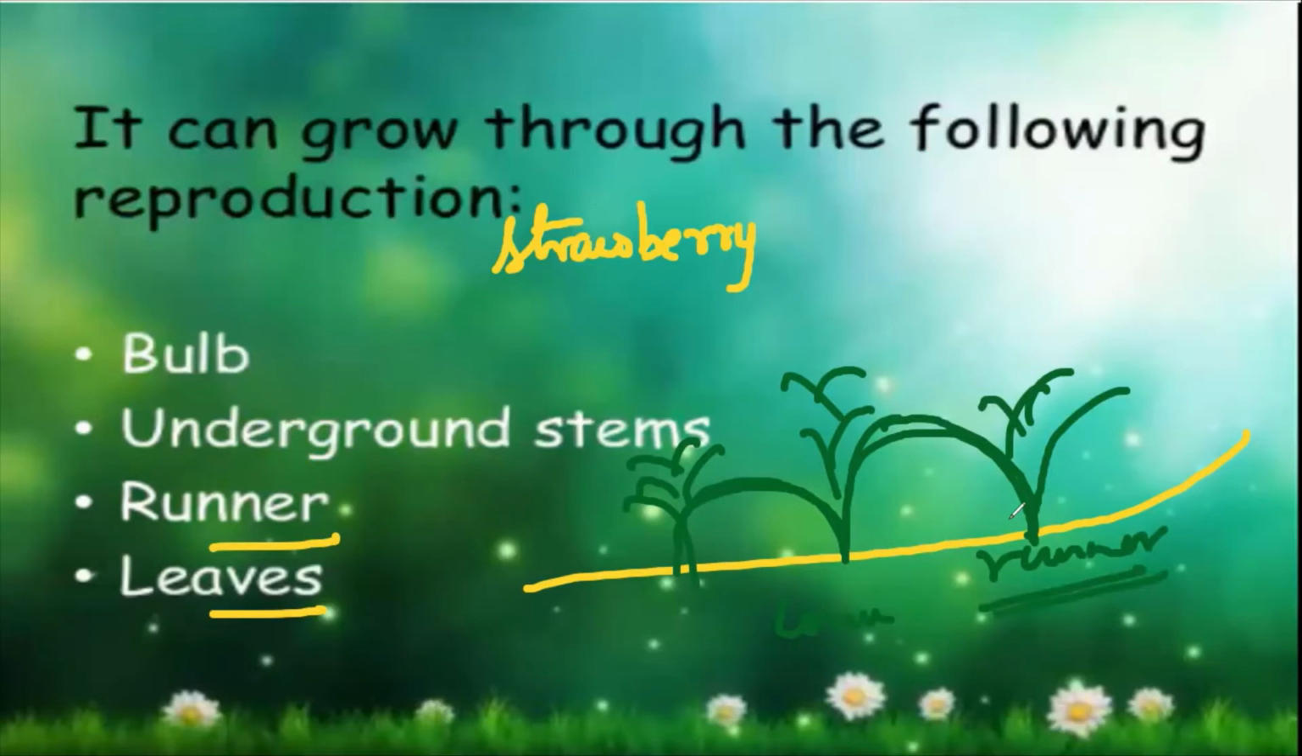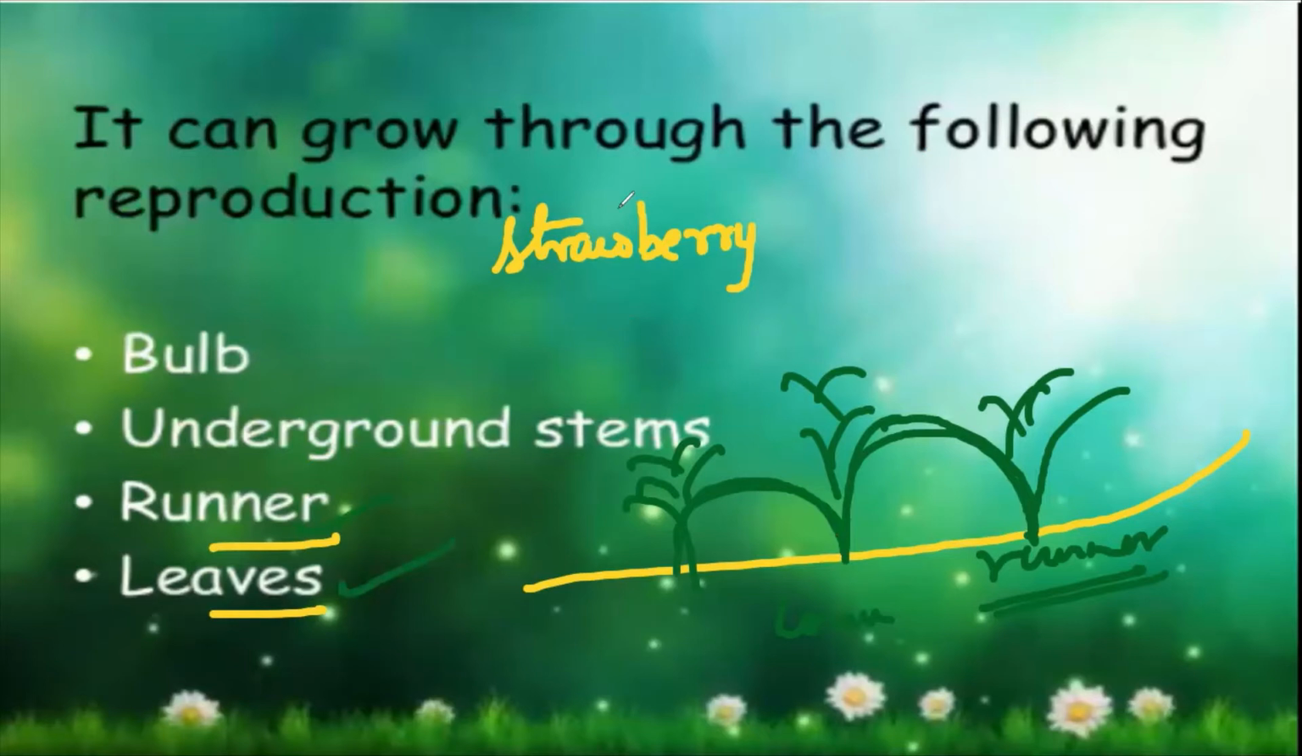So again here we are not using any kind of seeds. There is no requirement of any female and male gamete, right? And we can still produce so many plants. So this is also reproduction in plants. Okay, that is your runner.